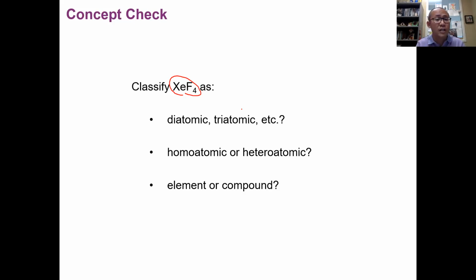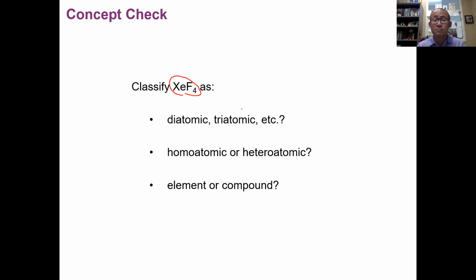As you can see, this molecule has 1 xenon and also 4 fluorine, because there's a subscript of 4. Later on, we're going to study that, so don't worry. The total number of atoms in this molecule is 5, so we can call this molecule pentaatomic or polyatomic, which is fine as well. Next question: is this molecule homoatomic or heteroatomic?